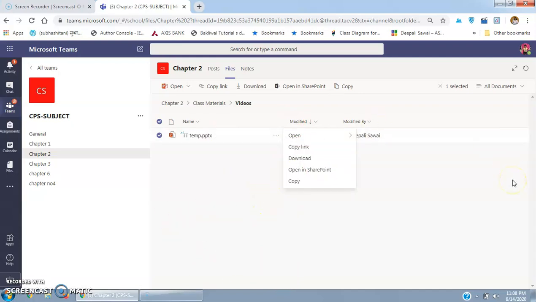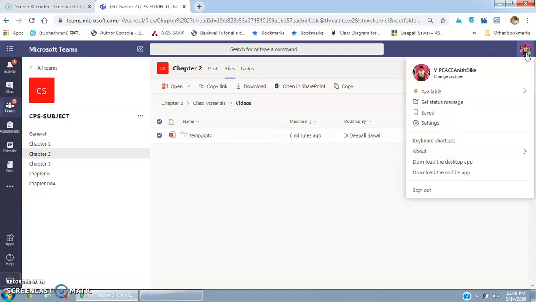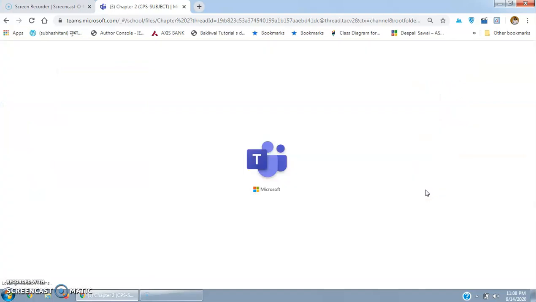So whenever you are going to upload your material, please remember you have to use SharePoint and remove the rights from the student. I hope this will help you when you start uploading the material.